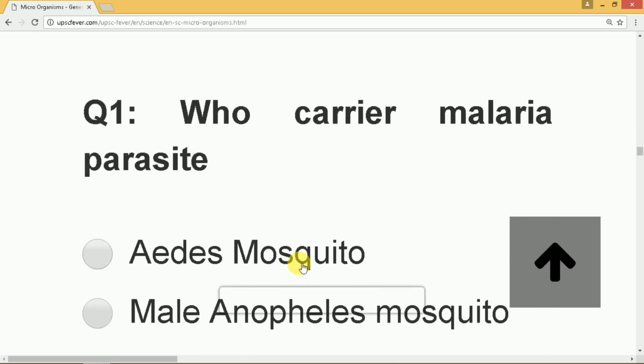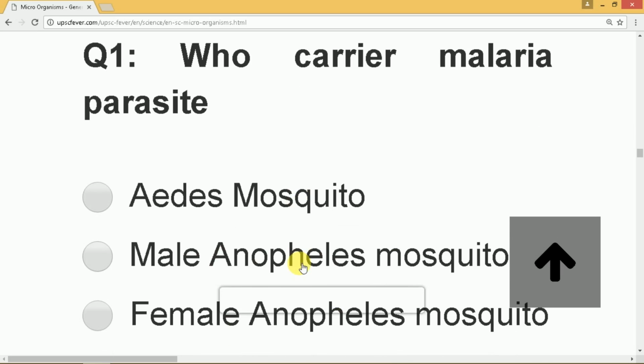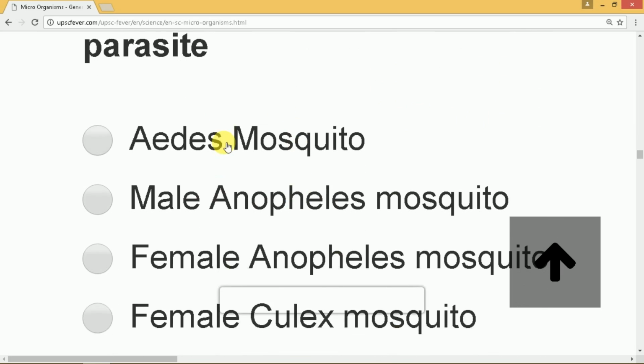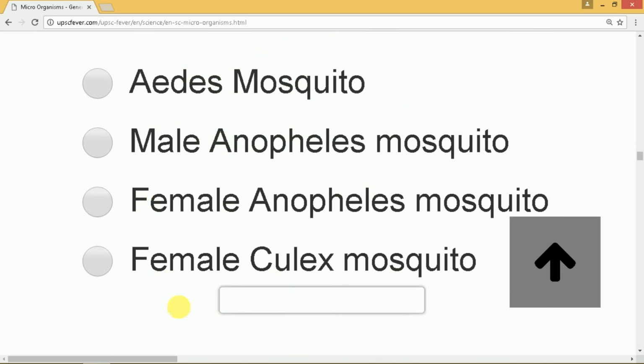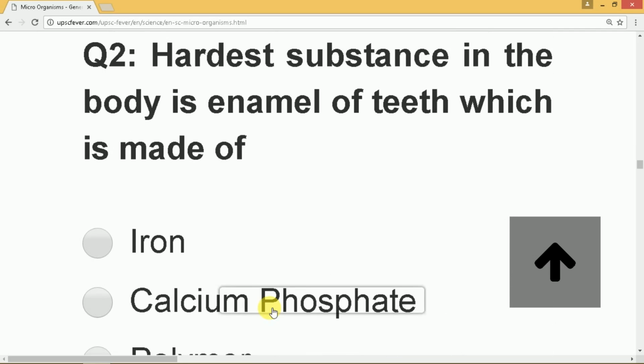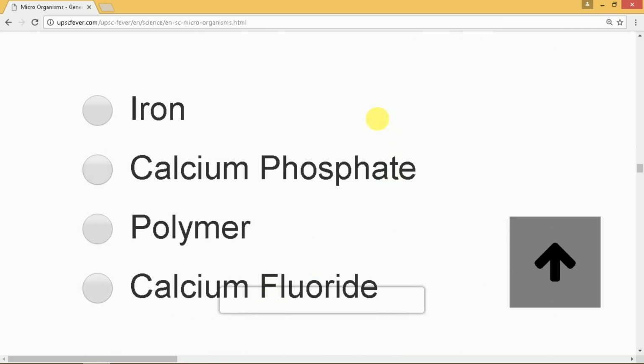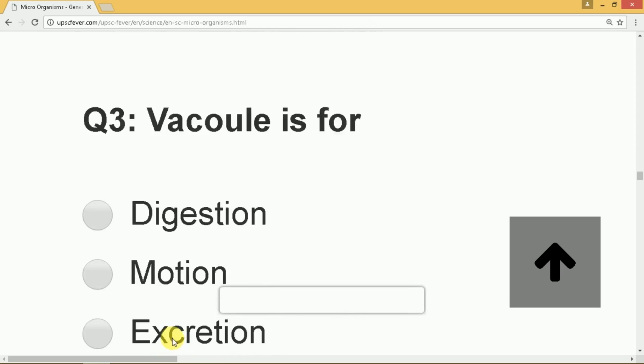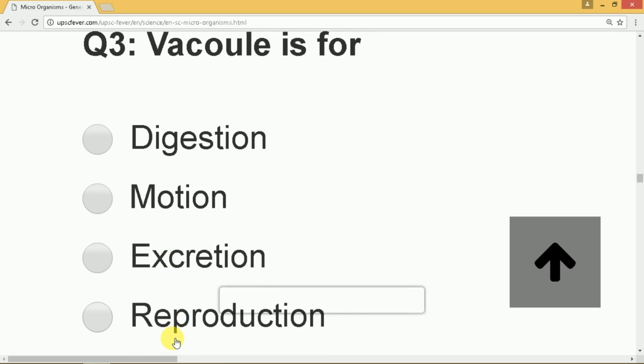Then there is a chapter review quiz at the end of this. Who carries malaria parasite? So you should be able to answer this question. The next question: the hardest substance in the human body is the enamel of teeth, which is made up of which of the following? The vacuole present in the cell organelle is used for which purpose?